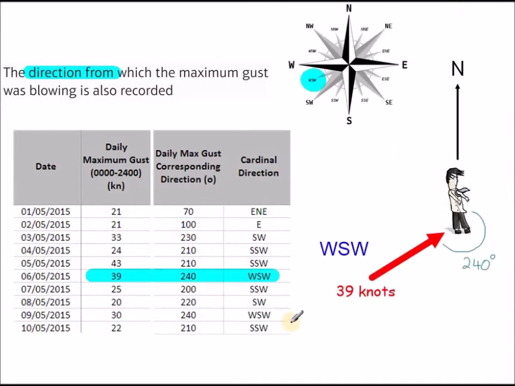Here's another example. This time the gust has a strength of 39 knots, 240 degrees measured clockwise from north, west southwest there on the compass. That's the direction from which the gust is blowing.